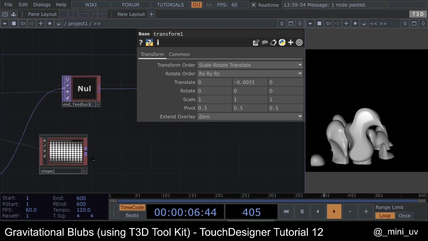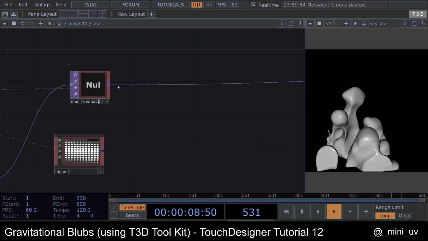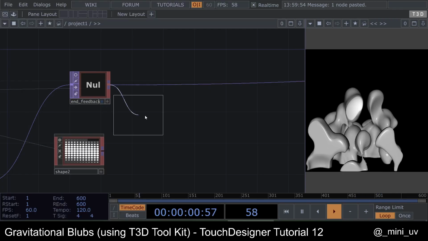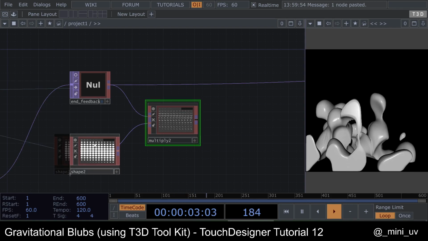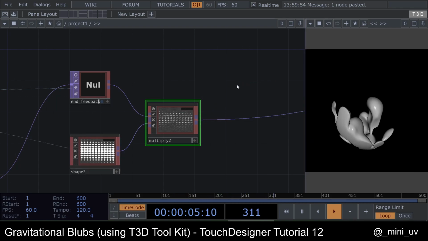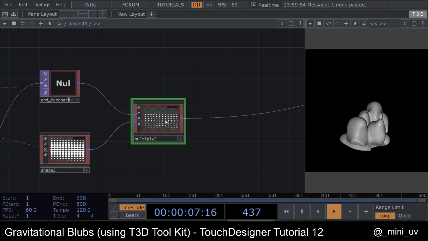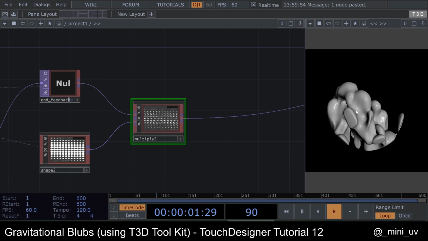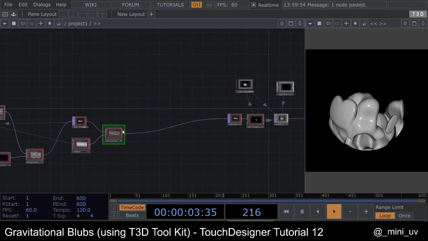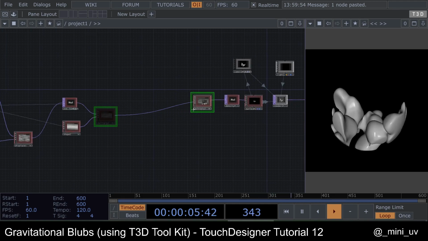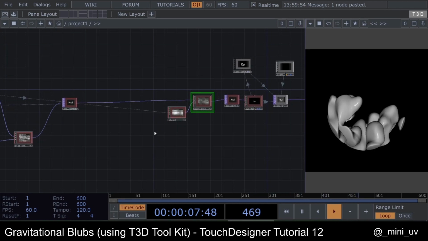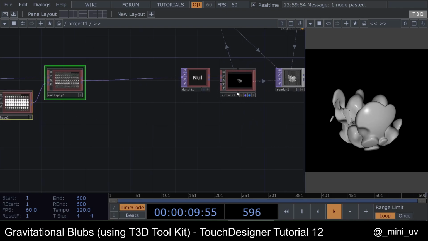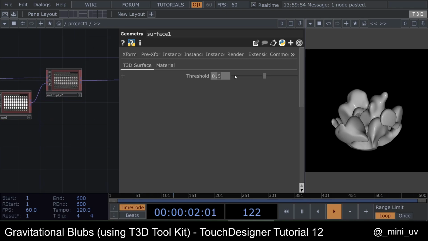Okay, let's wrap it with a sphere just by multiplying it like this. Right. So we have the spherical shape now. We can also play around with the threshold over here.